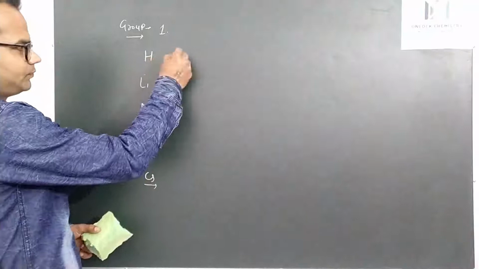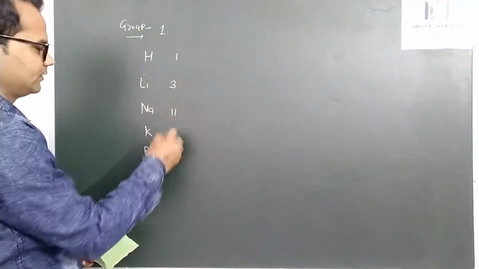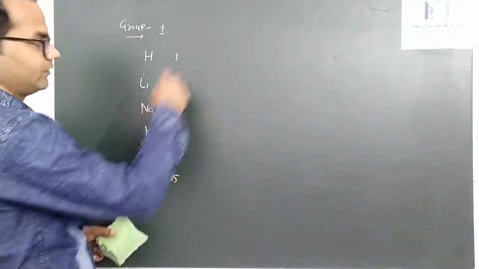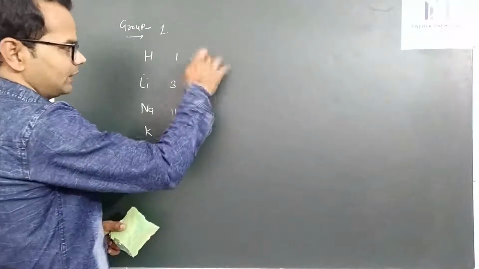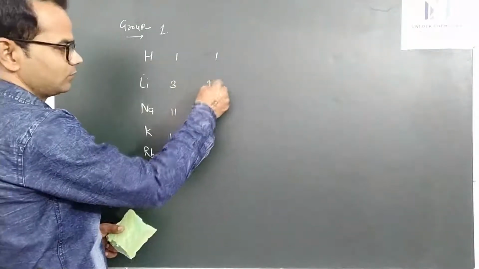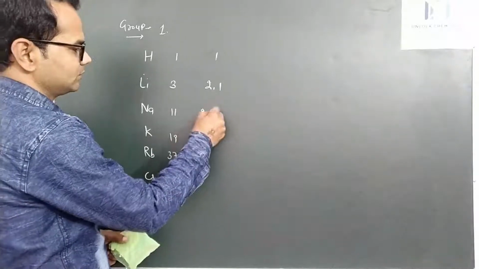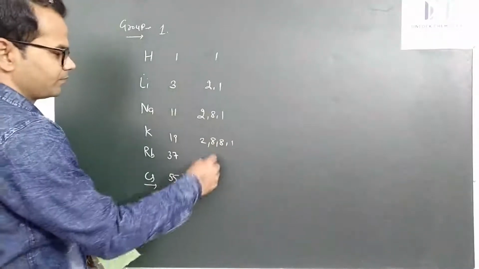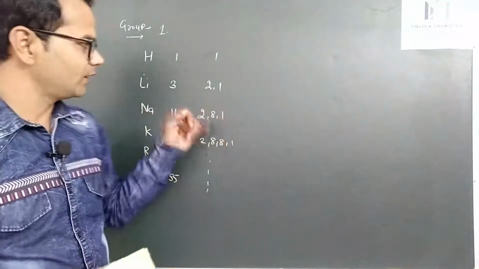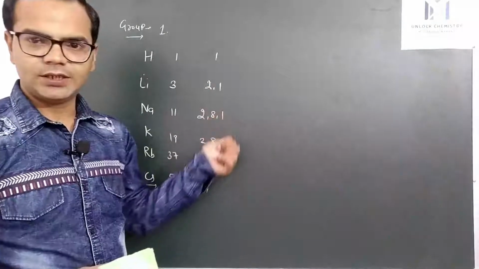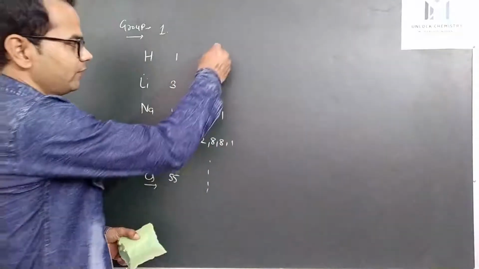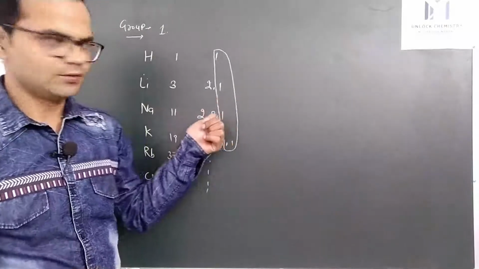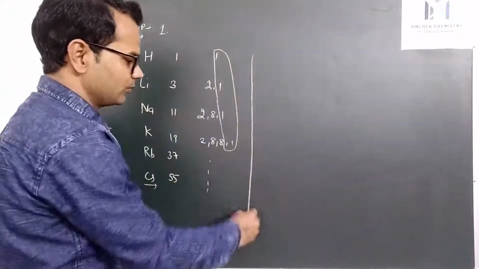Hydrogen has atomic number 1, lithium 3, sodium 11, 19, 37, and 55. If we write their configuration, hydrogen has 1 electron, lithium has 3, so they are arranged in 2 shells, and so on. So we can see they have the same number of electrons in the outermost shell. All the elements have one electron in the outermost shell.